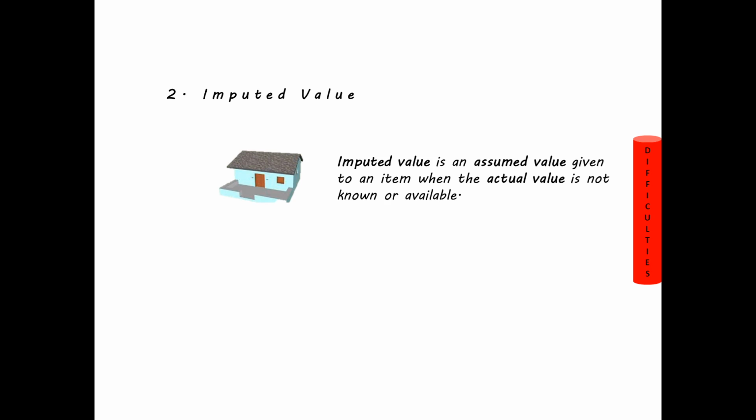So here, why is it a problem in calculation of national income? It is a problem because we actually don't know the exact value of the housing services. So assigning the implicit value itself is a problem. Many times we may overestimate or underestimate the value of the house. So this is one example through which we are speaking about imputed value. That is the second problem in calculation of national income, that is imputed value or self-consumed goods. Many times the farmers produce the goods, they don't bring it to the market, but they consume it themselves. This is also a major problem in calculation of national income.